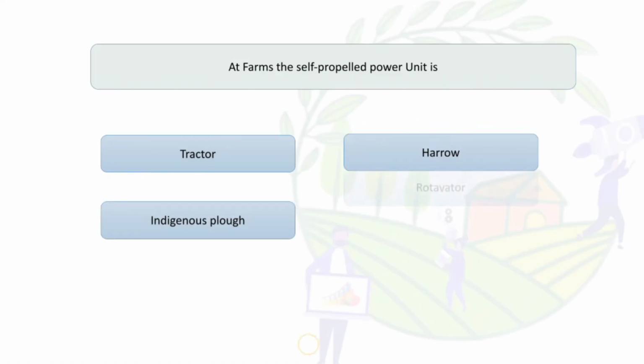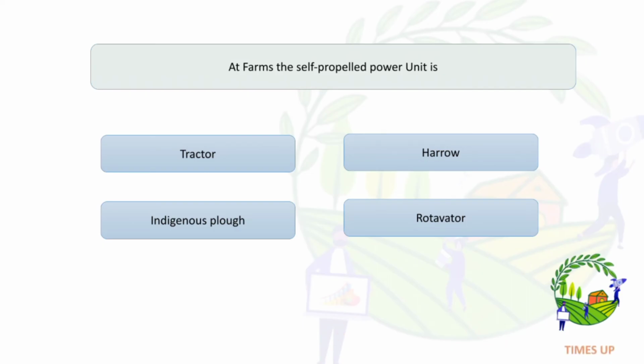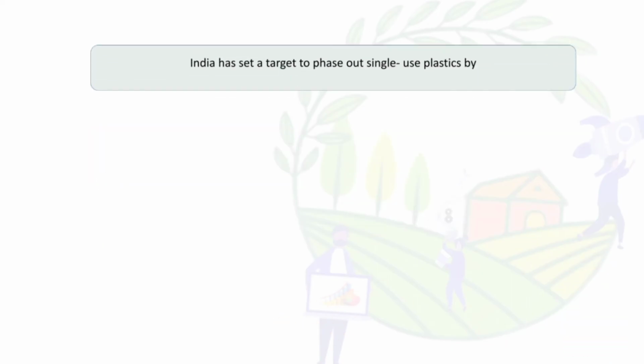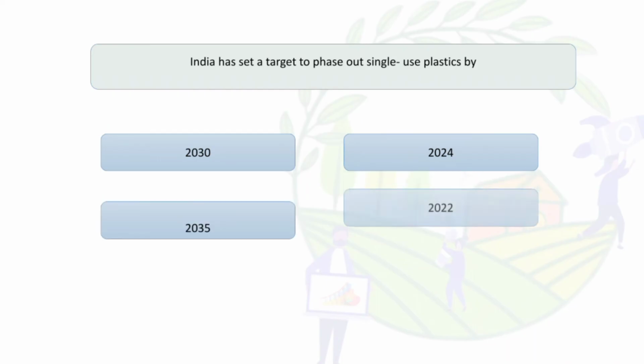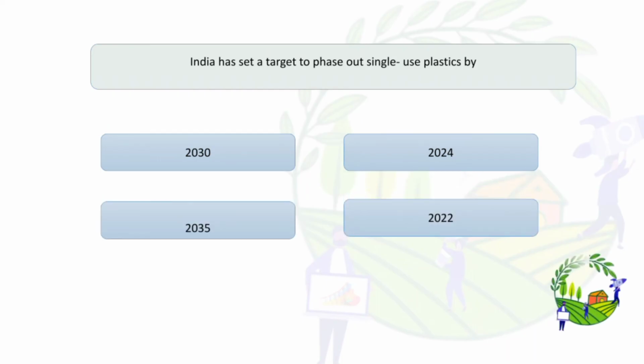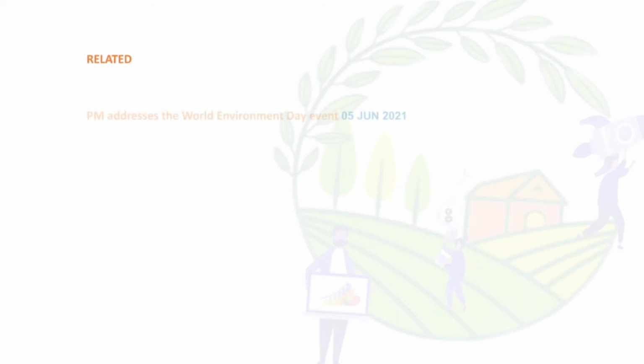It forms the self-propelled power unit: tractor, harrow, indigenous plow, rotavator. So the answer is tractor. India has set a target to phase out single-use plastics by 2030, 2024, 2035, 2022. So the answer is 2022, and the related questions are: